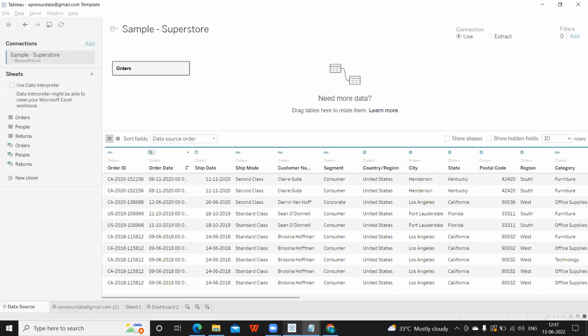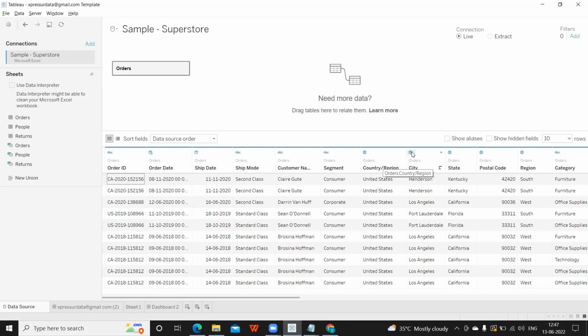If I go back to my Tableau, these are all data types. ABC is the string data type. The calendar symbol that you're seeing is date and time, because you're seeing a clock also. Okay, so that is date and time. Here only the calendar symbol is there if you observe, so it is only the date data type. So if I scroll down, you see here United States.